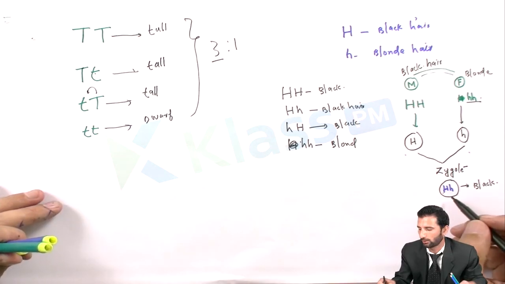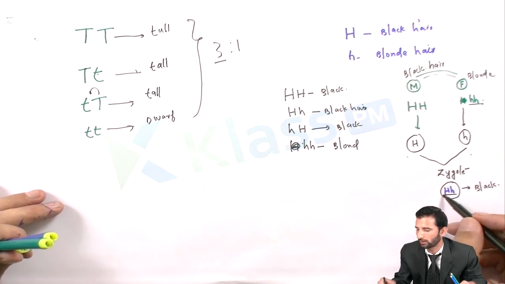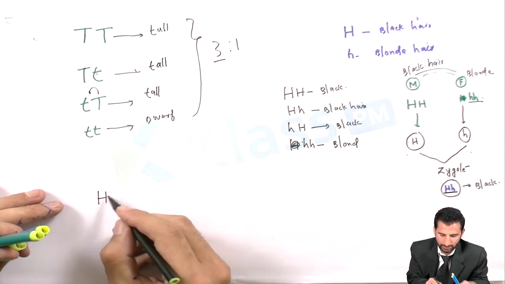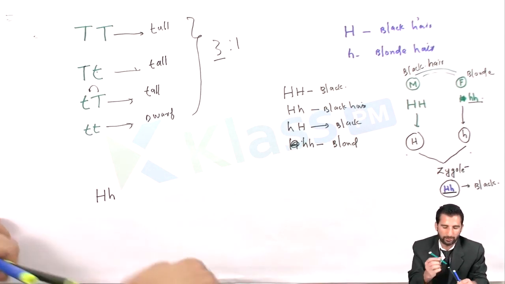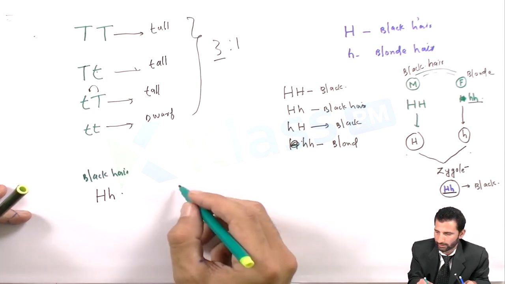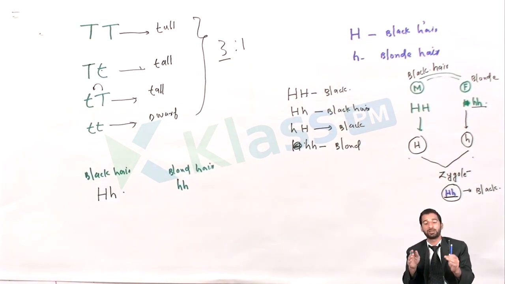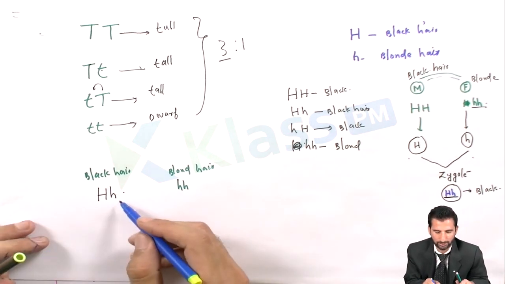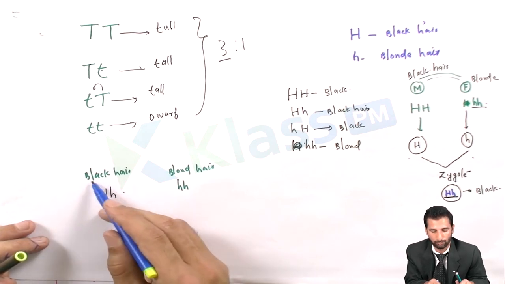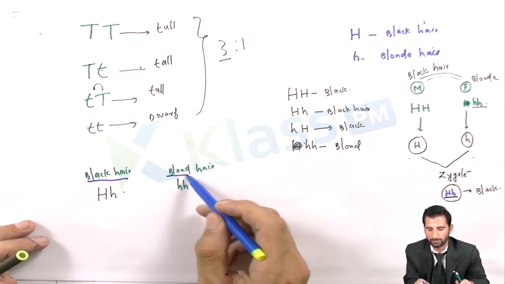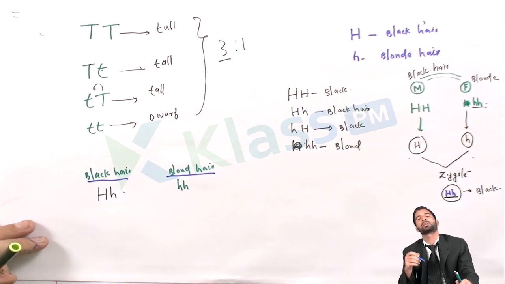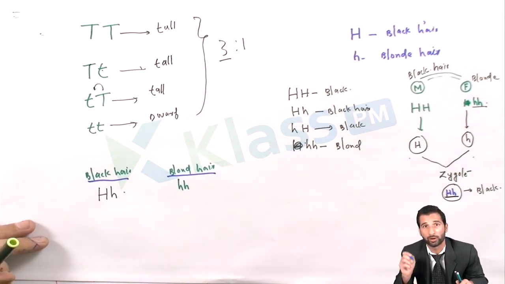Now we will discuss a person whose genotypic content is capital H, small h. It would be black hair, and small h would be blonde hair. These are the fundamental characters of genetics. Please understand this; if you understand these fundamental things, things will be easy for you. Capital H, small h means the person has black hair, and small h means the person has blonde hair. Blonde means white or golden color.